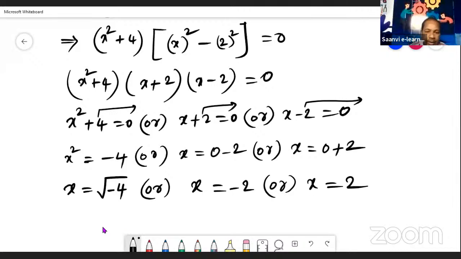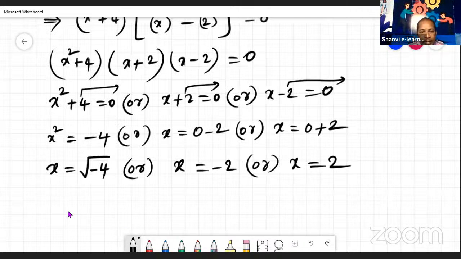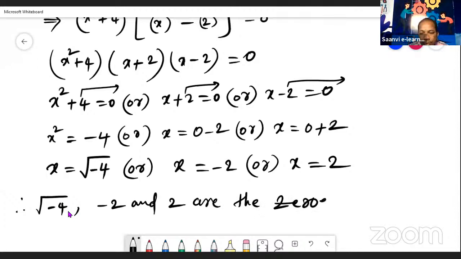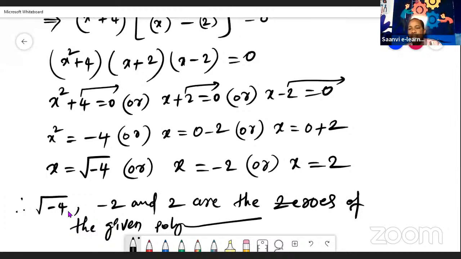Okay. Now here see, we have got 3 x values, children. So what are they? Root minus 4, minus 2 and 2. So therefore root minus 4, minus 2 and 2 are the zeros of the given polynomial. Okay. So this is the way of finding zeros, children.